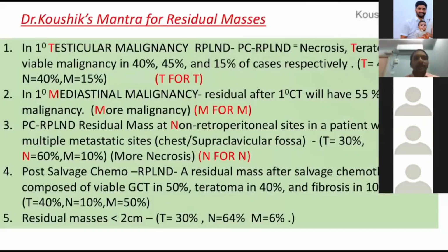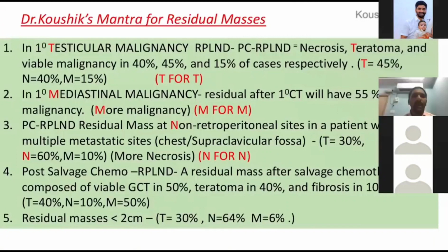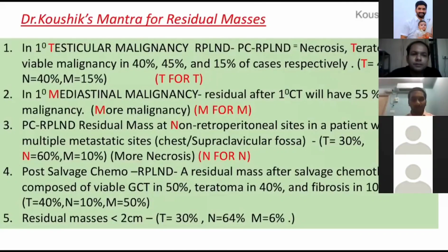In a primary mediastinal, what will be the maximum component? It will be GC. What is the mnemonic to remember this one? M for M. Exactly. Primary testicular, T for T, maximum is teratoma. Primary mediastinal, M for M, maximum will be malignancy. If post chemotherapy at non-retroperitoneal sites, N for N, maximum will be necrosis.